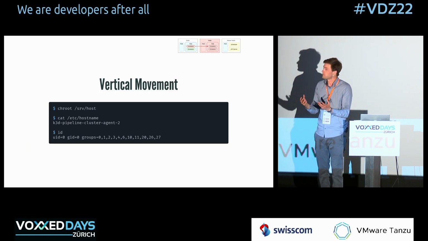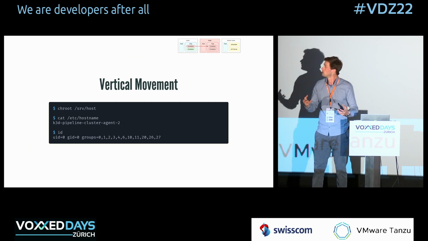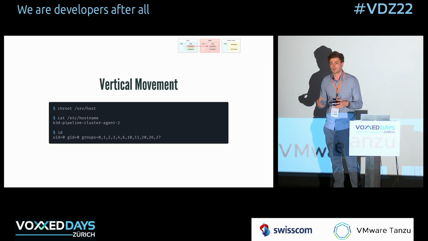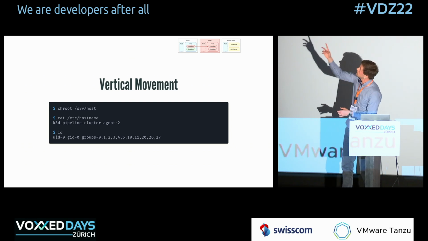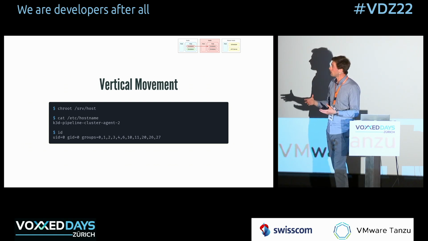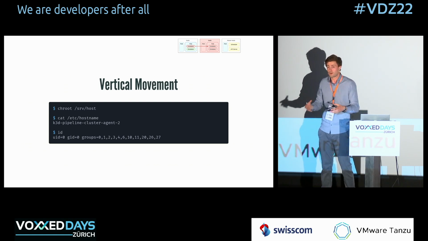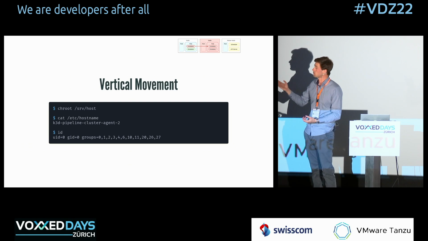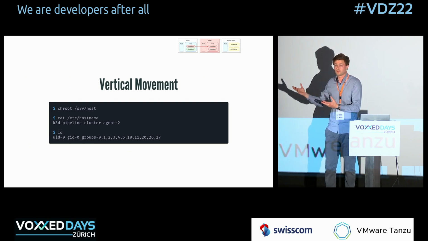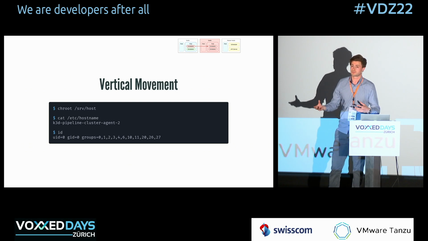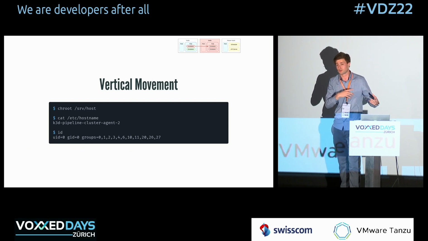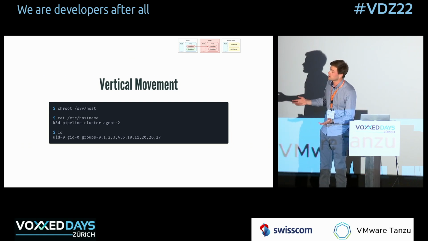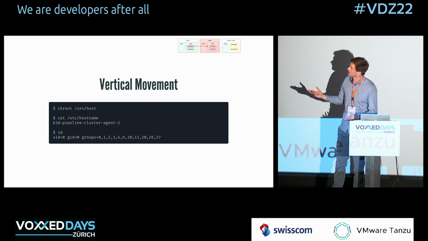So then I'm still in my container. At this point, I can perform a change root onto SVR host. And at that point, I'm actually in the file system of the host, of the node that runs the container, right? So you can see at the top, I essentially escaped the pod, and I'm now essentially running software on the node itself. So I can check, for example, what the host name is. This is something I might be very interested in because it might give me information about what the node is called, right? Which might be interesting for later on referencing other nodes. So it's called K3D Pipeline Cluster Agent 2. That gives me some information. Okay, I landed probably on a worker node because it's called agent.